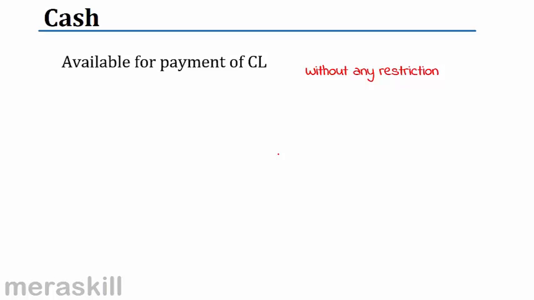Sometimes a bank may insist, when a loan has been given, that some amount of cash be always retained as a balance in the bank account. This would then become restricted cash. So restricted cash would not be cash under the definition of cash and cash equivalents. It would have to be shown separately.